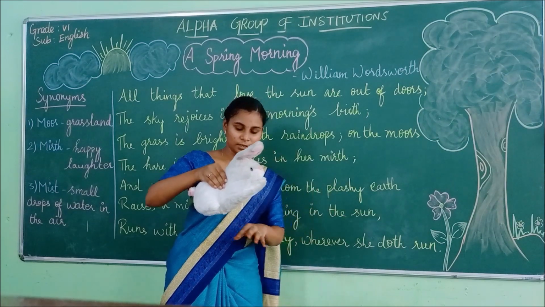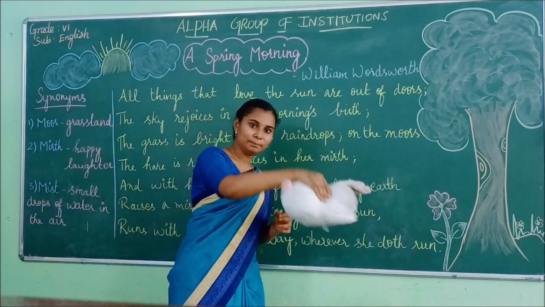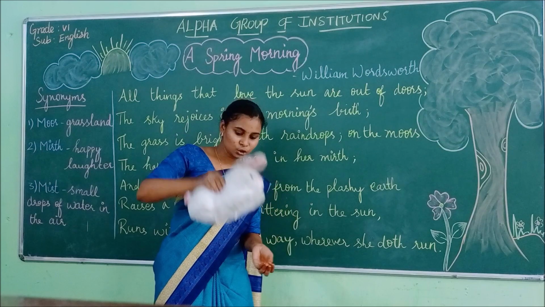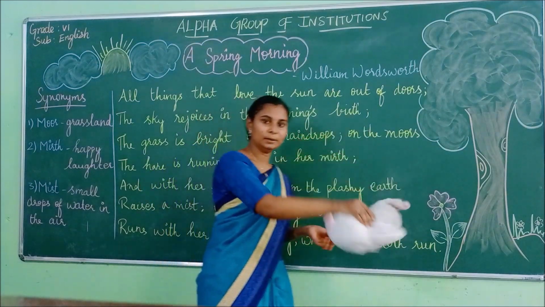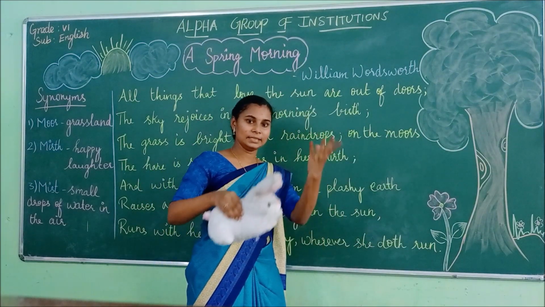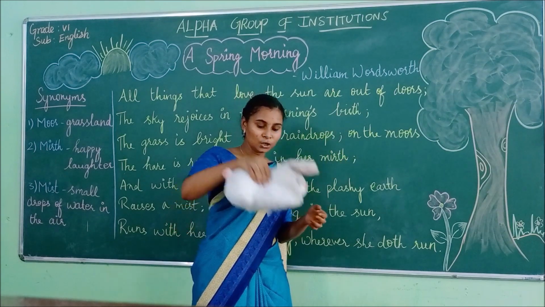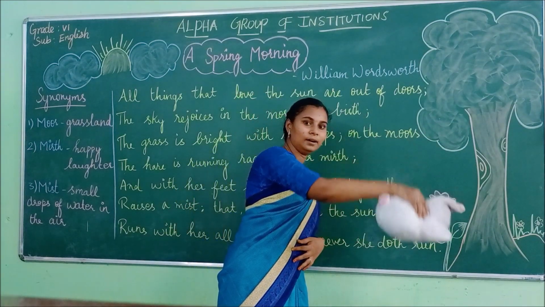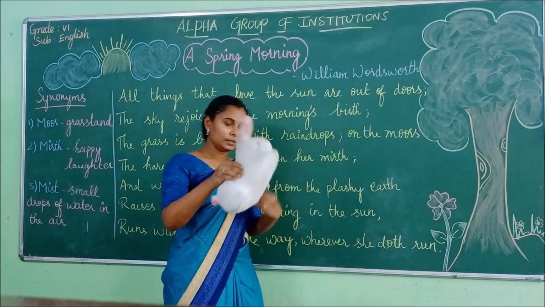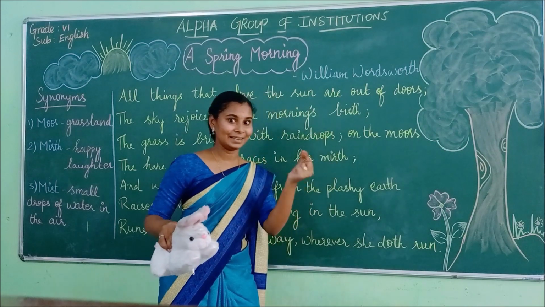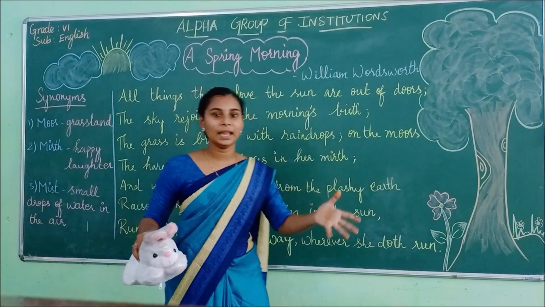So it is all water. When it takes a step, from the feet it can raise mist, right? When you walk on the muddy land, you can see the small drops of water coming up, right? So when it is running like that, it is rising the mist from the earth, and that mist is describing that it is glittering in the sun.